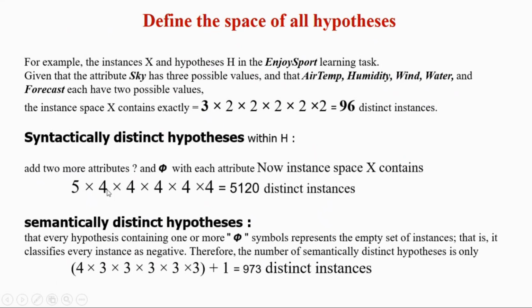We have to take the syntactically distinct hypotheses and reduce every value by 1. So 5 reduced to 4, 4 reduced to 3, 3, 4 again to 3, 3, 3 and all. And finally, plus 1 is added for the empty hypothesis, so 973 distinct hypotheses will be there. So syntactically distinct and semantically distinct hypotheses are calculated in this fashion.